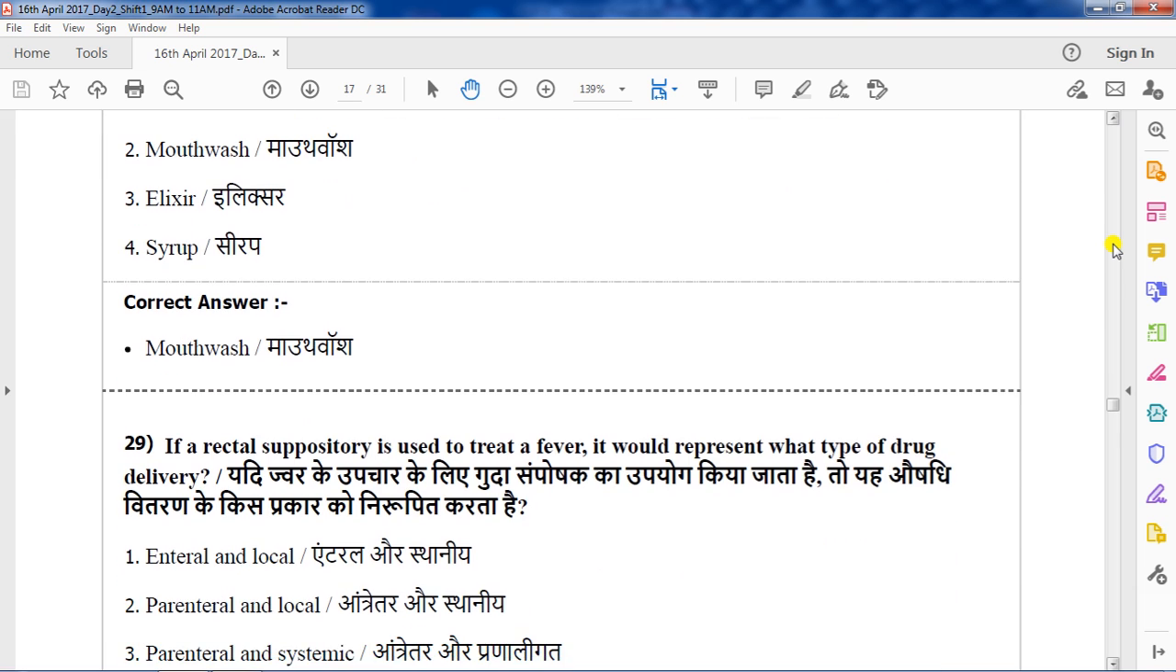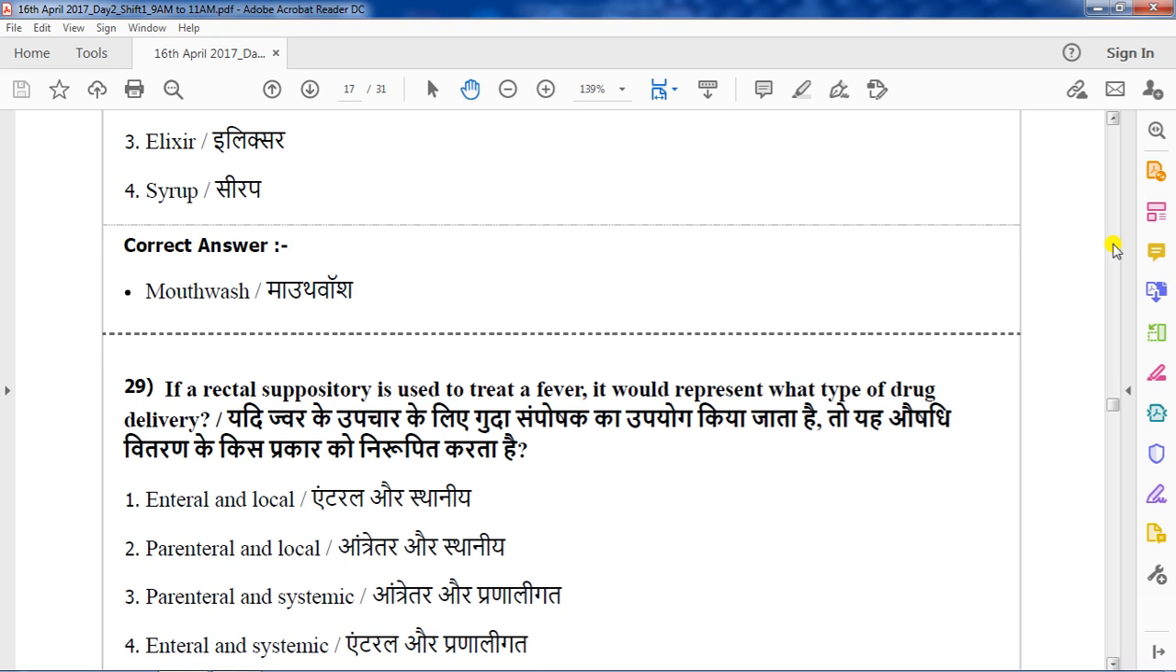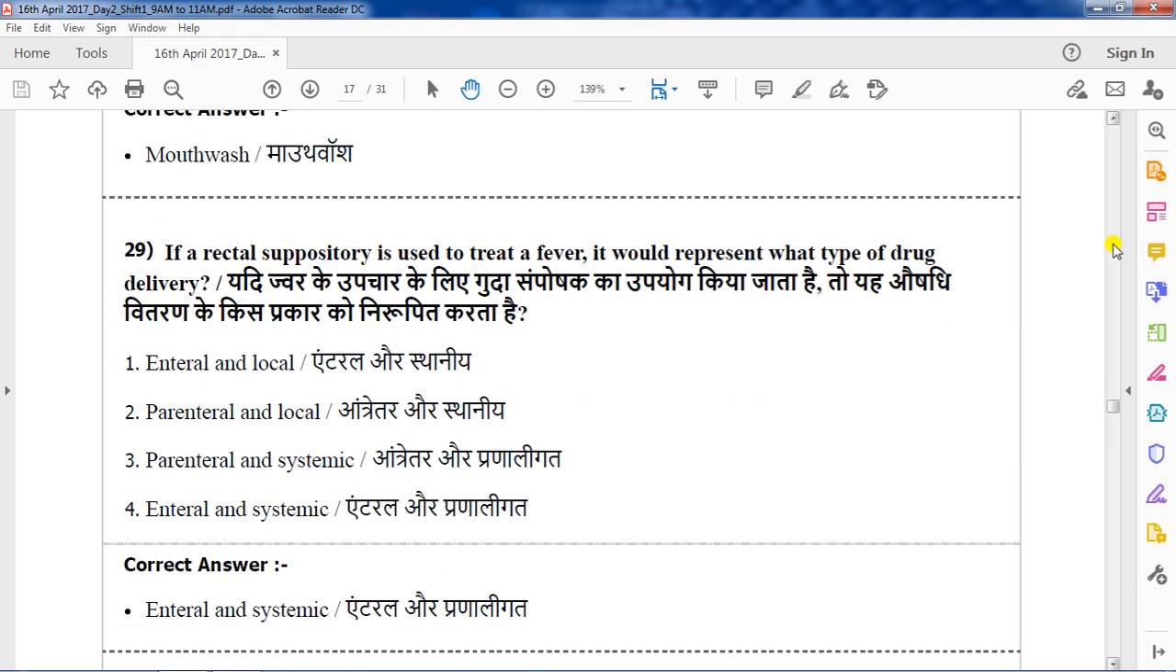Next question, question number 29. If a rectal suppository is used to treat a fever, it would represent what type of drug delivery? Options are enteral and local, parenteral and local, parenteral and systemic, enteral and systemic. The question is based on which category of drug delivery system the rectal route comes under. The correct answer for this question is enteral and systemic.